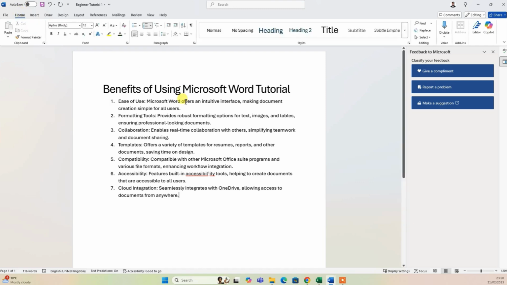So these were the very quick introductions of the Microsoft Word along with the ribbons which are commonly used and some commonly used options, commonly used tools, commonly used functions.